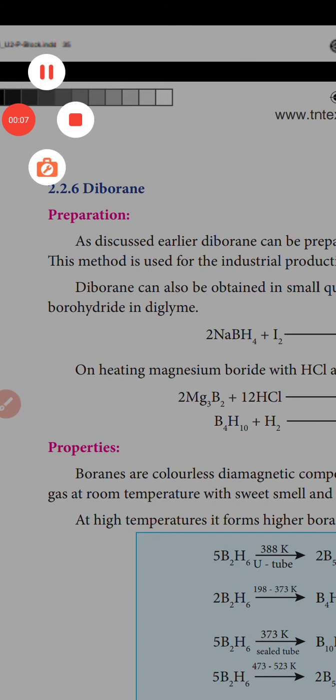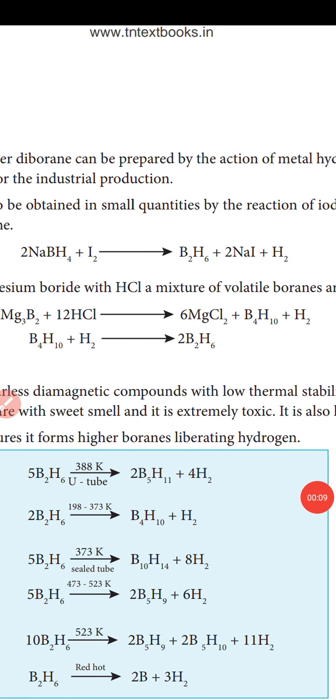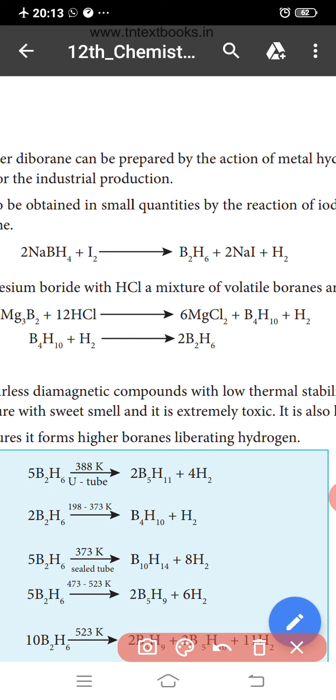Okay. Now the first one, the preparations of diborane. As discussed earlier, diborane can be prepared by the action of metal hydride with boron. This method is used for the industrial production.